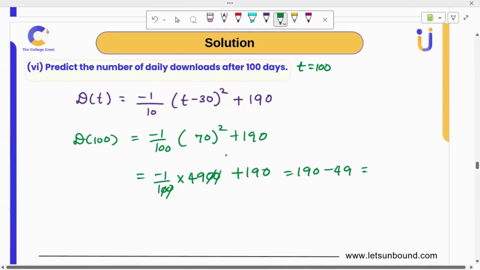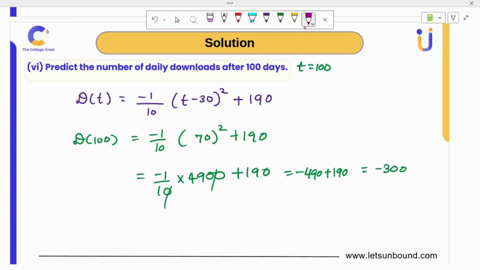Oh, it's 1/10, that is a confusion. Okay. So 4,900, this will get cancelled, so we got 490. This is how it should be. Minus 490 plus 190. And we got -300 downloads. It's not possible, right? So we got an absurdity here.